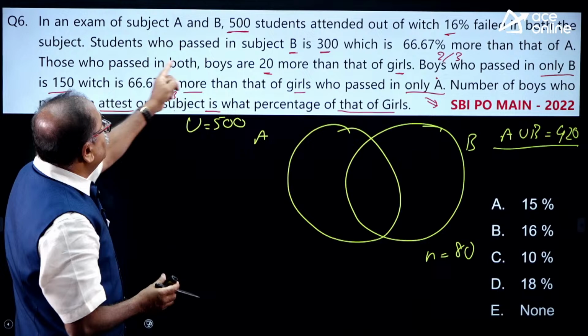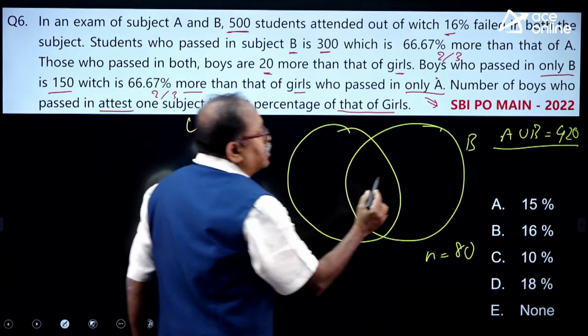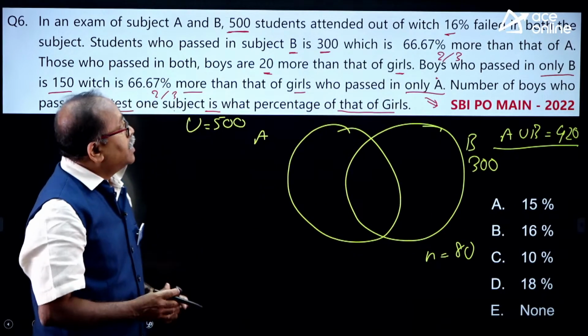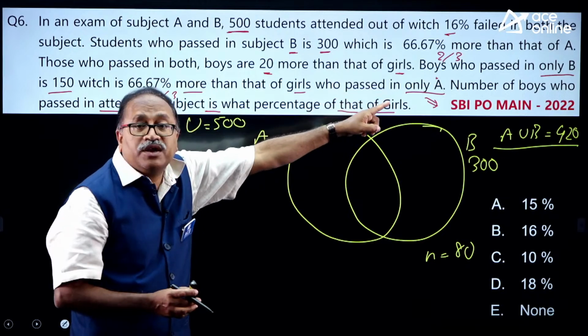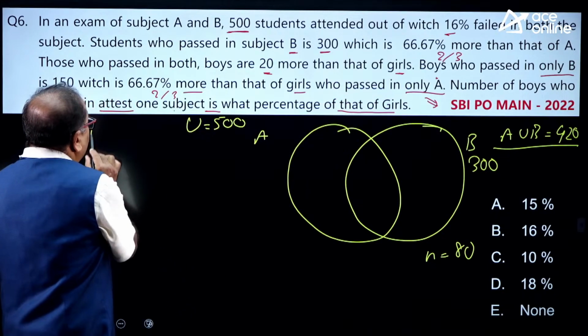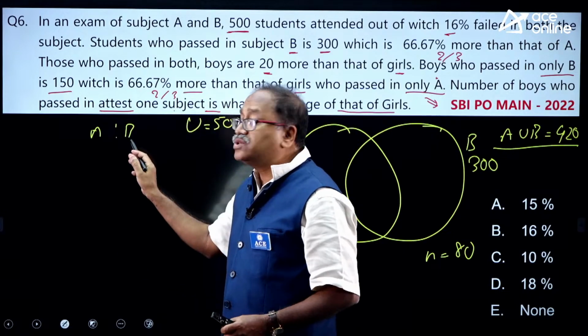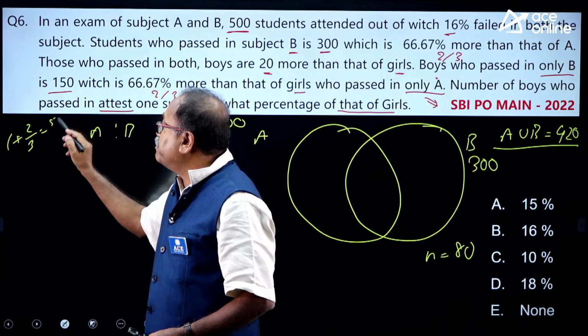Now it says the students who passed in subject B is 300. So here those who passed in subject B is 300, and which is 2/3 more than that of A. So what is A is to B? B is 2/3 more, 1 plus 2 by 3, that gives us 5 by 3.